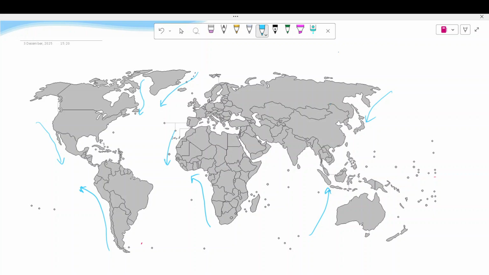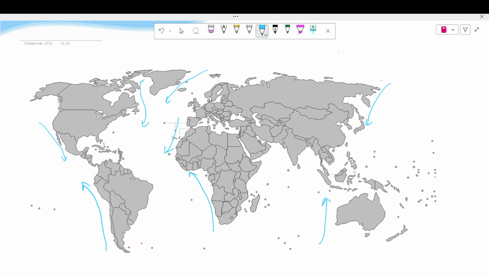Oyashio current. Once again, remember which is coming downward and which is going upward, like this. So here California current, I think here Peru current. This one is Benguela current going upward, and it is coming downward, Canary current. This side is Greenland current. Here it is Labrador current, and then Oyashio current here, then Western Australia current.